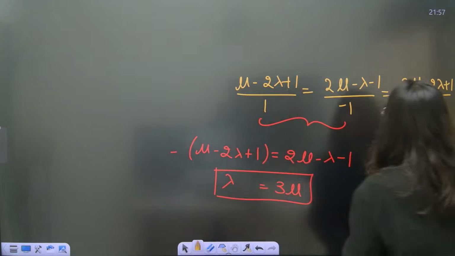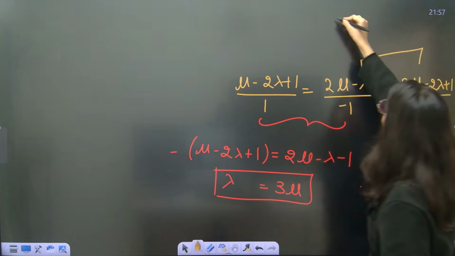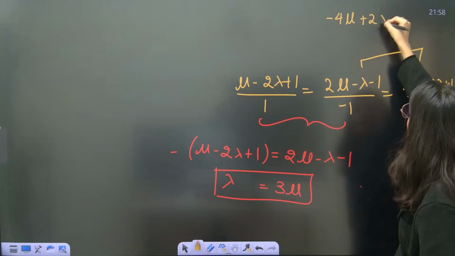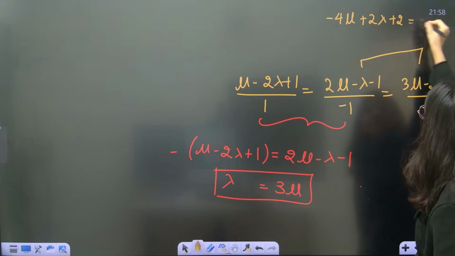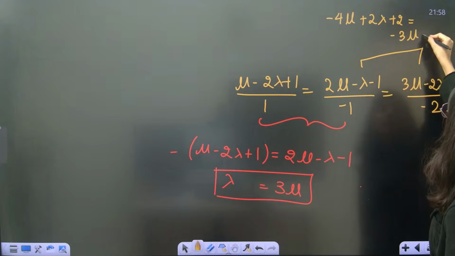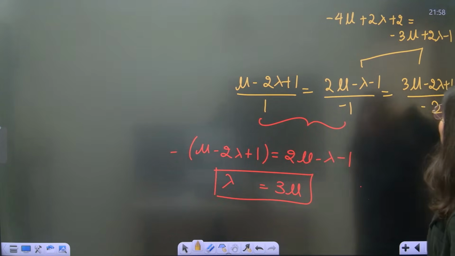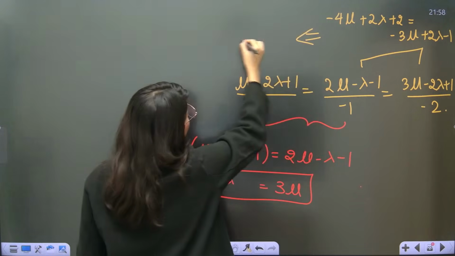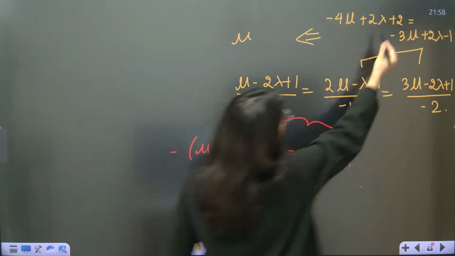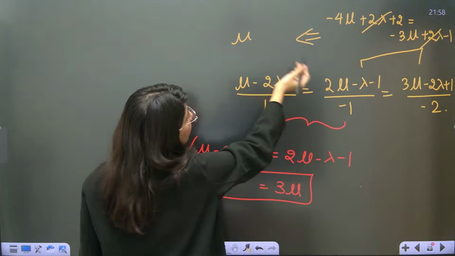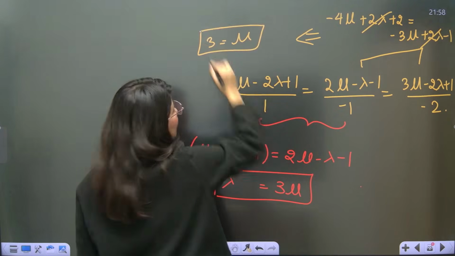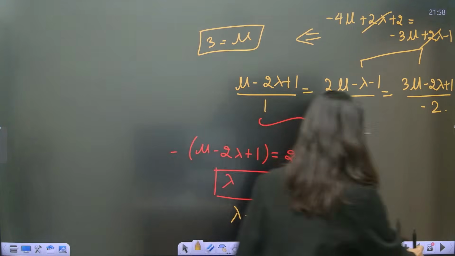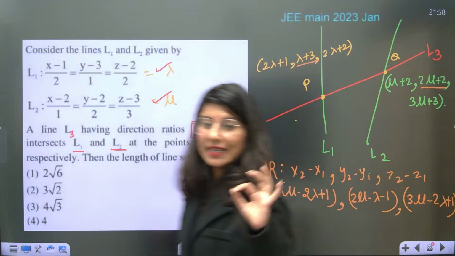Now what you can do is equate these two. So 4 mu minus 4 mu plus 2 lambda plus 2 is equal to minus 3 mu plus 2 lambda minus 1. Okay. So this is going to give you what? If you solve it, mu will be on the right hand side, lambda gone. Mu on the right hand side and 2 plus 1 is equal to 3. Mu is coming out as 3. Can you see? Mu is coming out as 3. Lambda will be 9. So now you got mu 3, lambda 9.